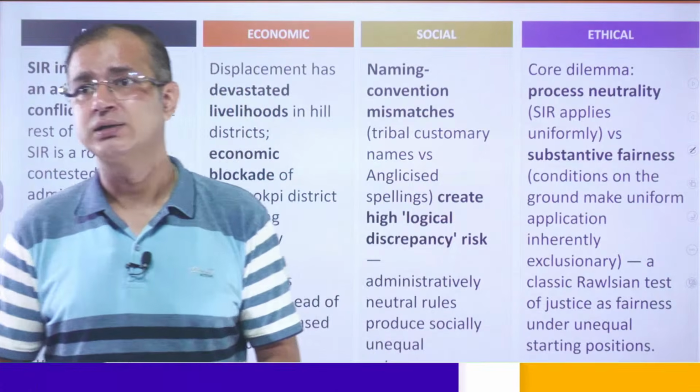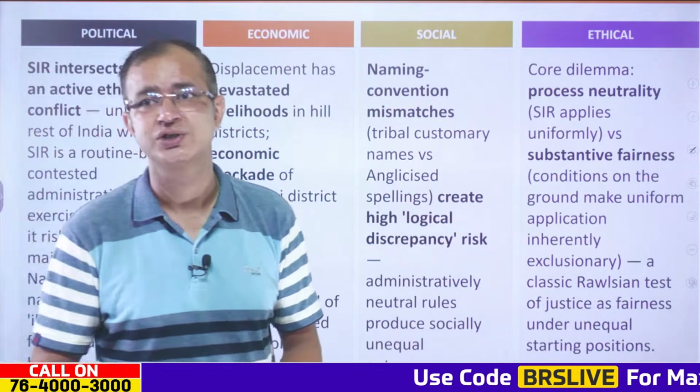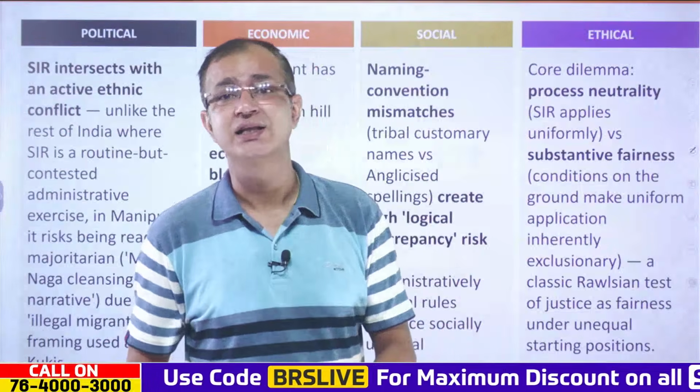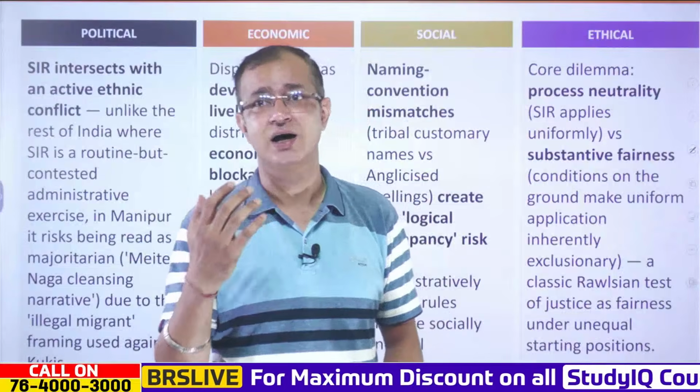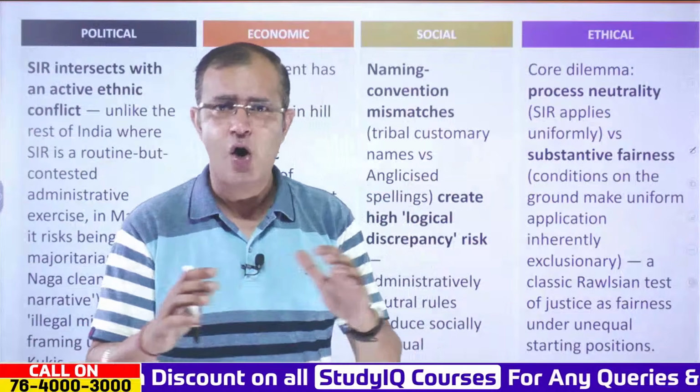No detailed mention of the appeal mechanism which can reduce wrongful exclusions, right? Alright, at the same time when it comes to the core dilemma, over here the dilemma is about process neutrality, where SIR applies uniformly all throughout the country.